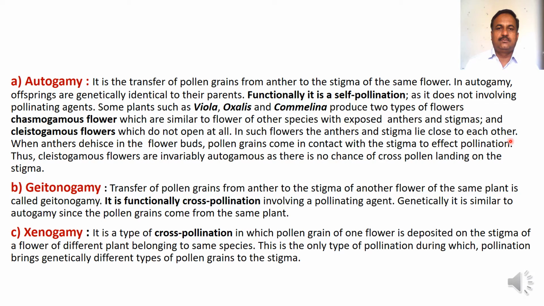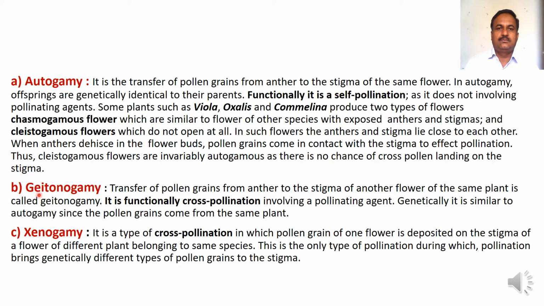When anthers dehisce in the flower bud, pollen grains come in contact with the stigma to effect the process of pollination. Thus, cleistogamous flowers are invariably autogamous as there is no chance of cross pollen landing on the stigma.